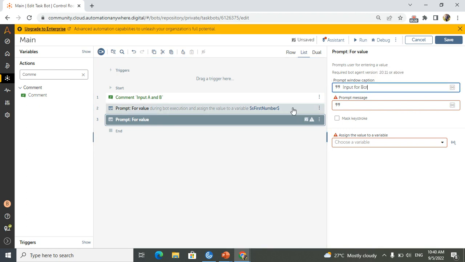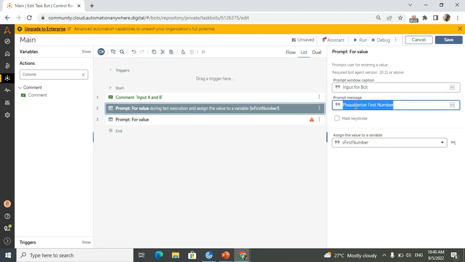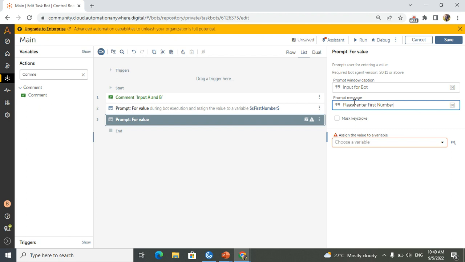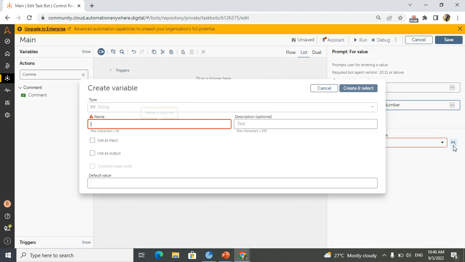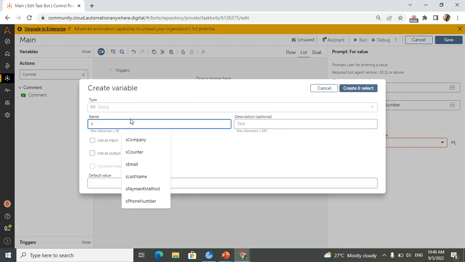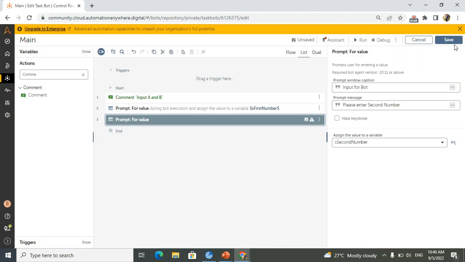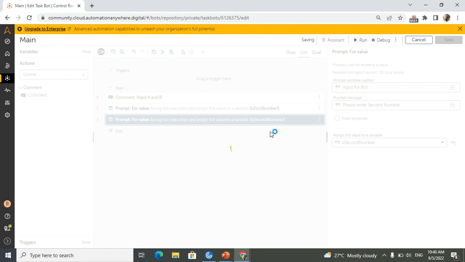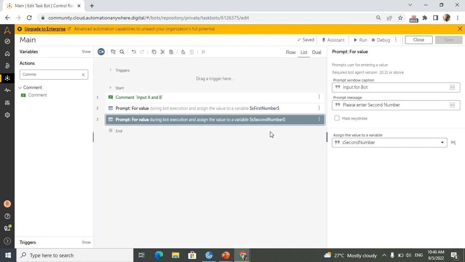In the same way, here we had please enter first number, but here we have to take second number, and I will create a string variable second number. You can create it for your convenience. Now I have created first number and second number from the prompt, taking the values from the users.